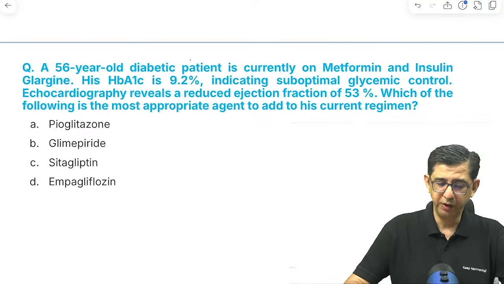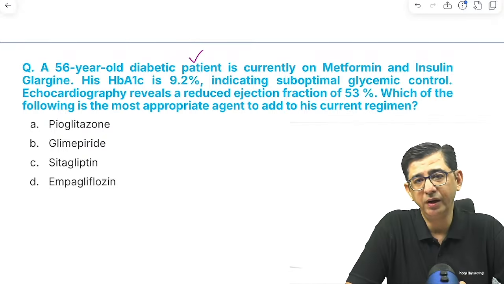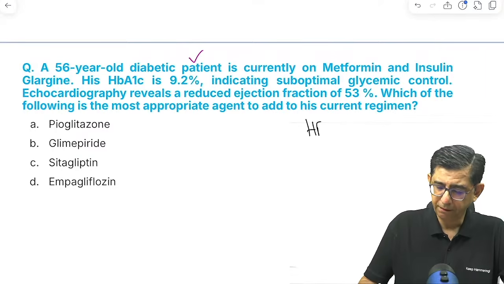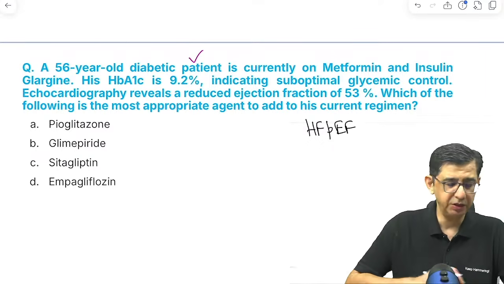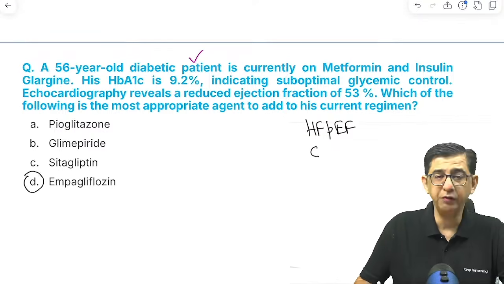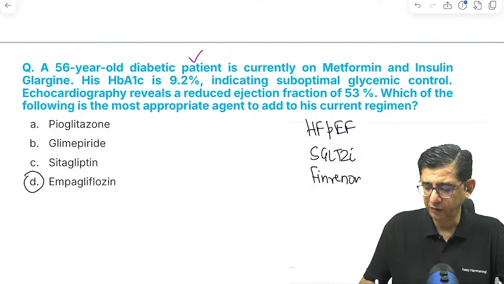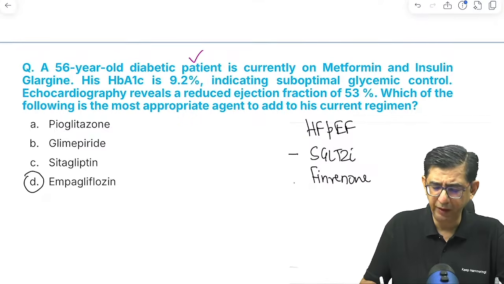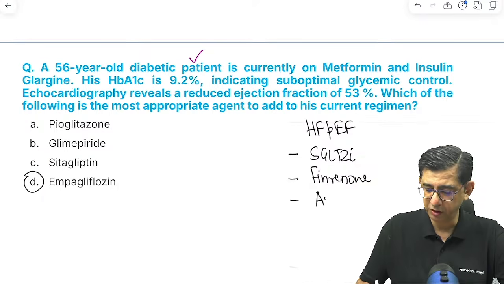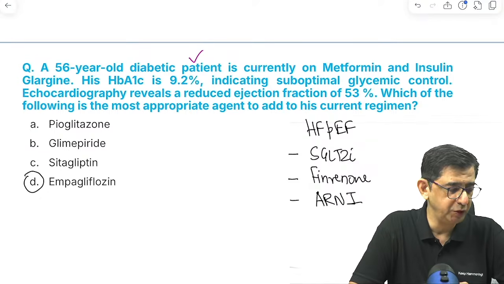And we move to the next one, where a diabetic patient is on metformin at the moment along with glargine. HbA1c is elevated, suboptimal glycemic control is there, and he's having heart failure, heart failure with a preserved ejection fraction. So the drug that we'll be using in this patient would be empagliflozin. The main drugs that we use for heart failure with preserved ejection fraction would be SGLT2 inhibitors, then finerenone, and then obviously empagliflozin. That is one of the main things that you can be using to fight against heart failure with preserved ejection fraction along with ARNI. So SGLT2 inhibitor, finerenone, ARNI are one of the pillars for management of heart failure